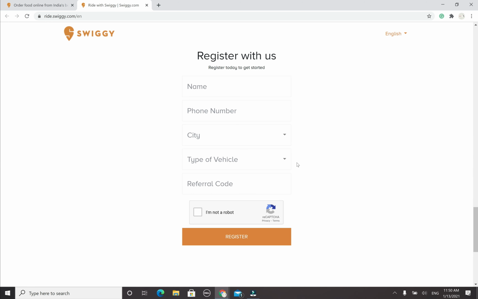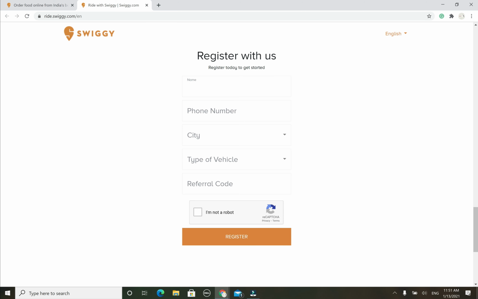Then come down a little bit, scroll down, and you can see Register with us. What you need to do is provide your name and your phone number. Please take care of that. The name and phone number, especially the phone number, should be correct. So before clicking on the register button, please verify your phone number once or twice. Once you confirm the phone number is correct, then only go ahead and hit the register button.